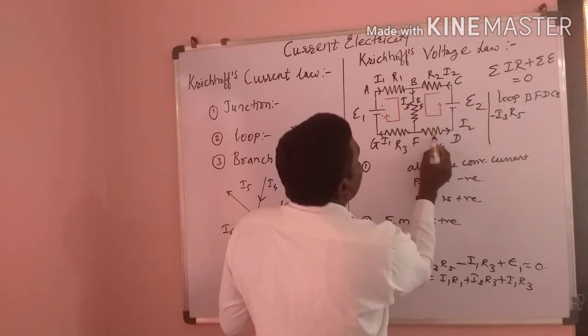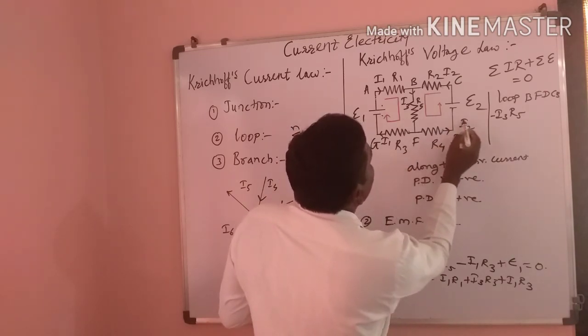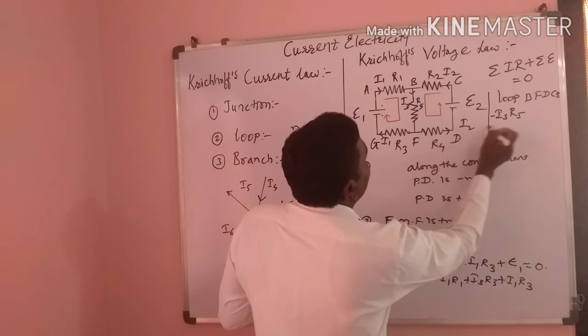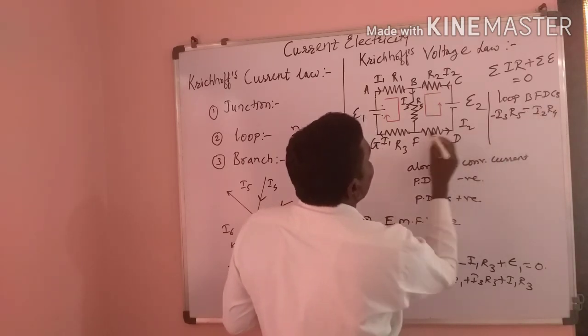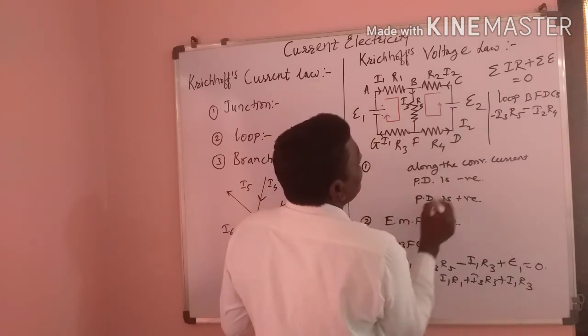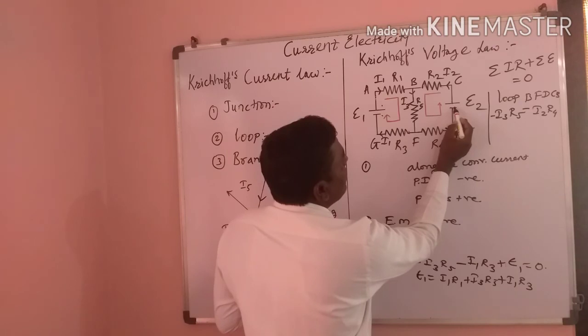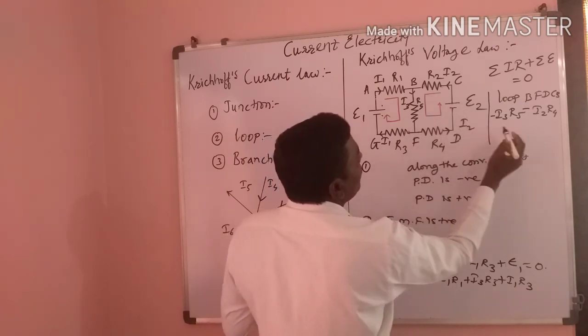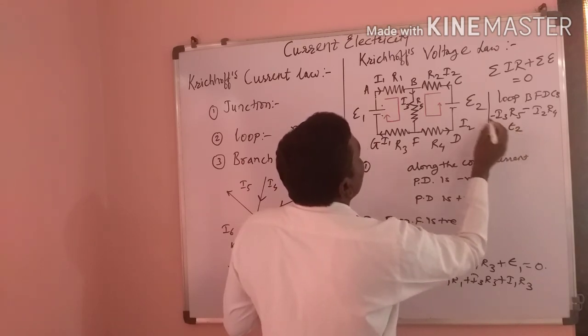Again, in the resistance R4 the current flowing is I2, and we write I2 R4, but the sign is minus because it is in the direction of conventional current. Again, the source is tracked from the negative terminal to the positive terminal, so E2 gets a positive sign, and we write E2.